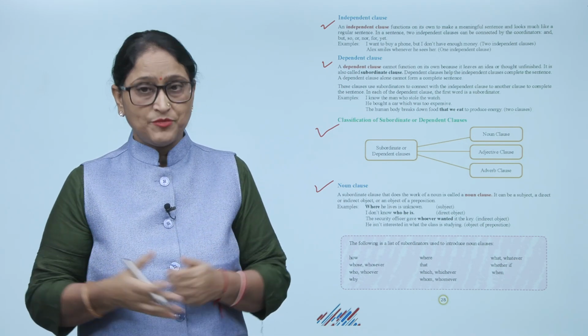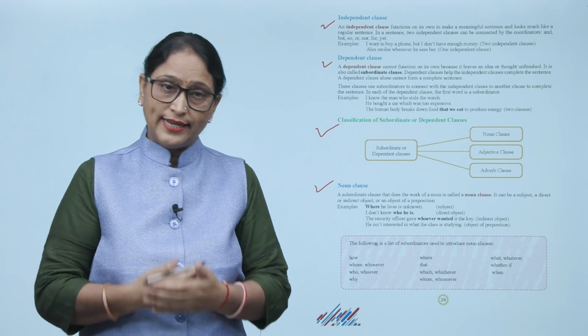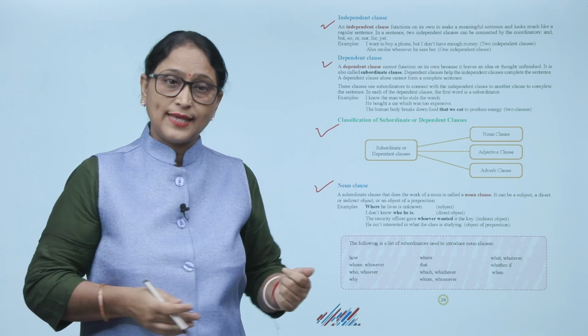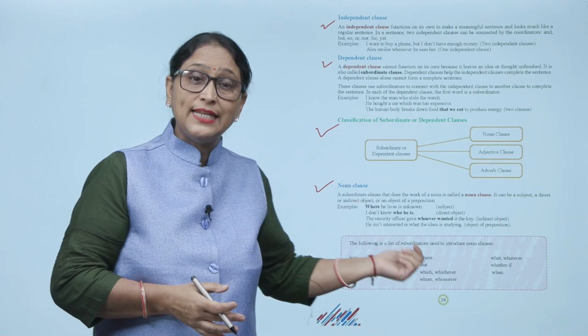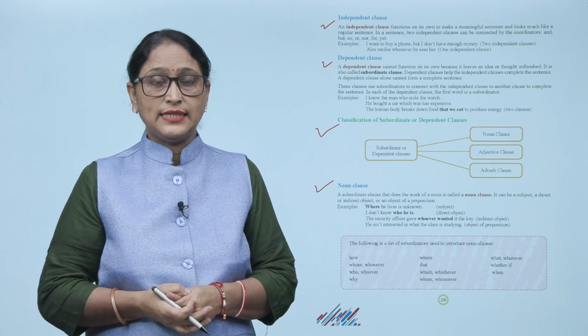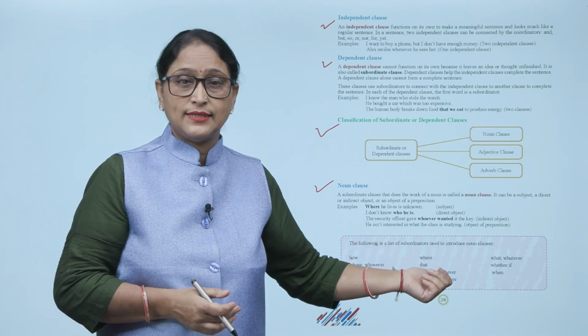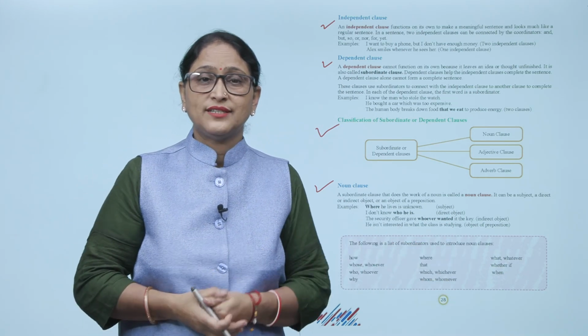It can be a subject, a direct or indirect object, or an object of a preposition. Examples: Where he lives is unknown. Subject. I don't know who he is. This is a direct object.